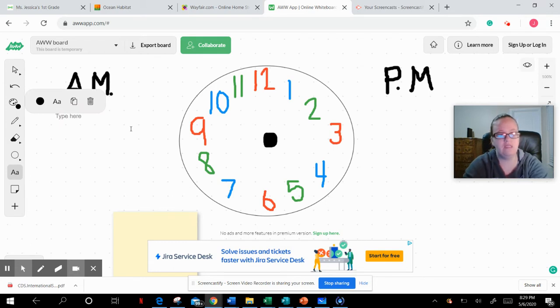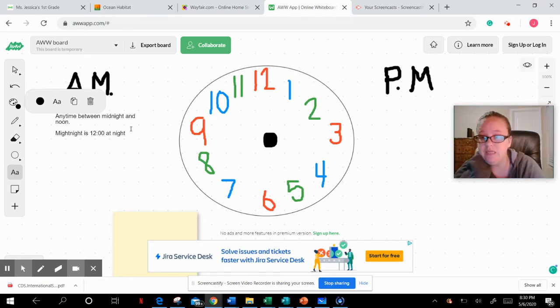So AM is any time between midnight and noon. So what does that mean? Midnight is 12 o'clock at night. So that means when you're sleeping, or maybe you've stayed up till midnight before, or maybe on New Year's Eve you've stayed up to midnight, but most of the time we are asleep when it's midnight. And midnight is at 12 o'clock.